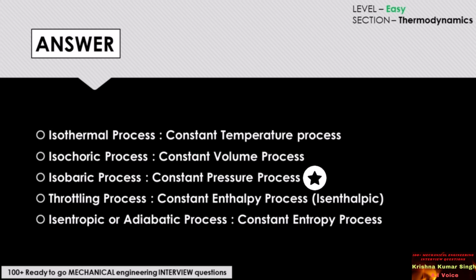Isobaric process is the constant pressure process. Throttling process or isenthalpic process is the constant enthalpy process. And last but not the least, we have isentropic or adiabatic process, which is a constant entropy process.